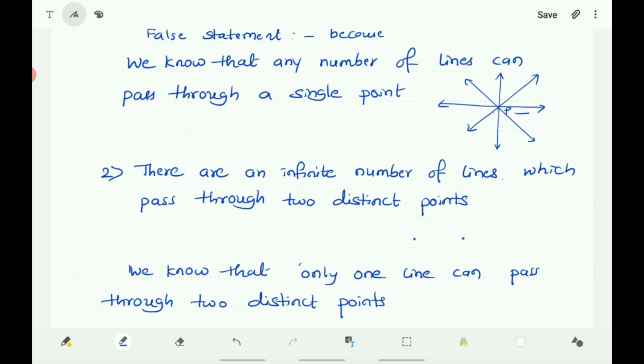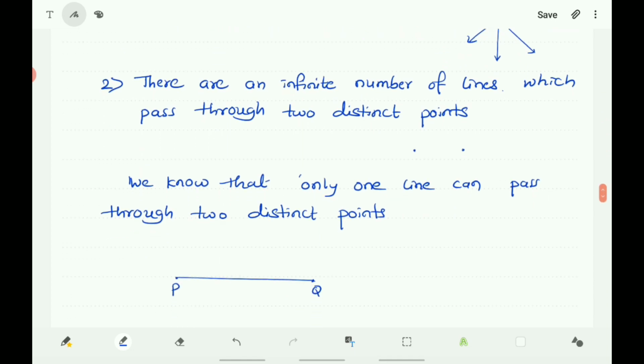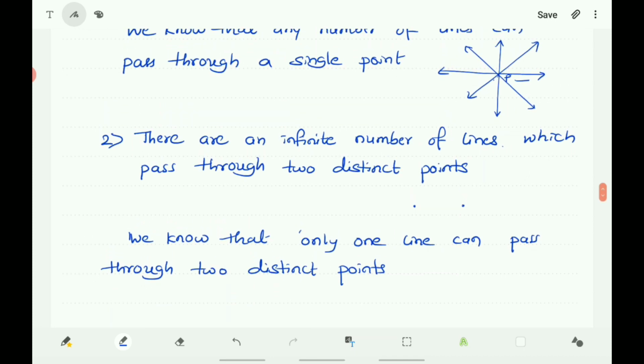So here only one line can pass through the points P and Q. P and Q are two distinct points, and you can observe that only one line passes through P and Q. So the statement that there are an infinite number of lines which pass through two distinct points is also a false statement.